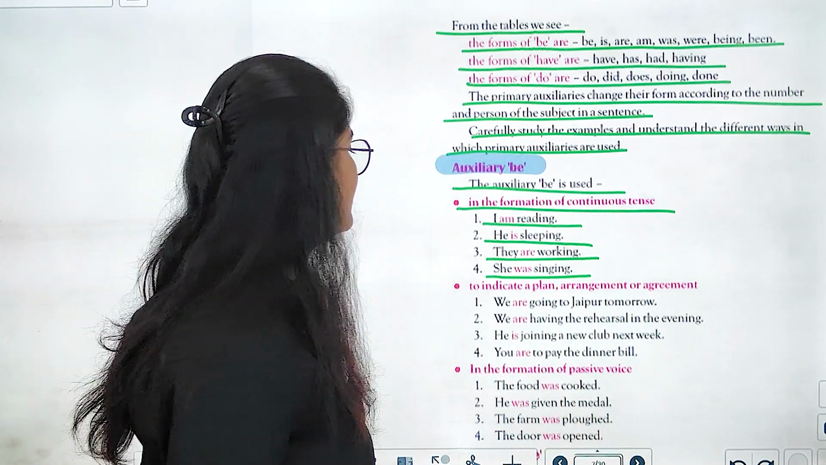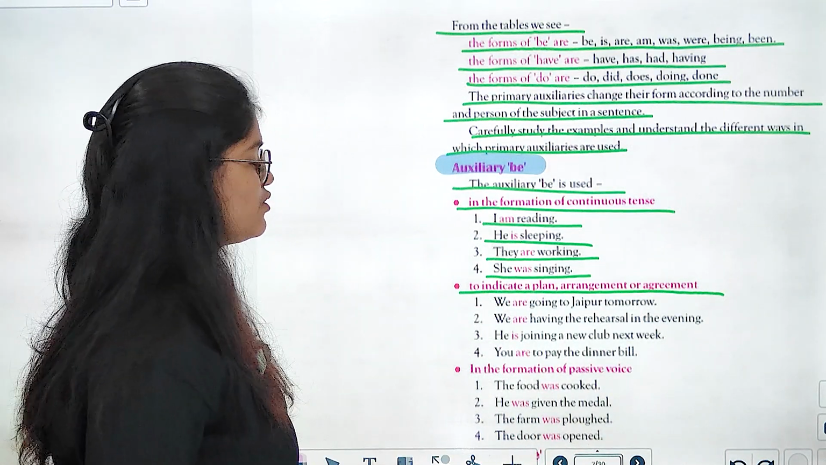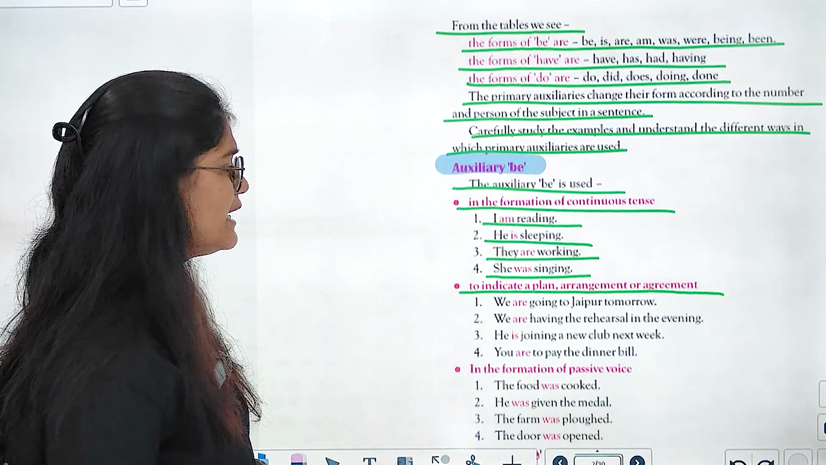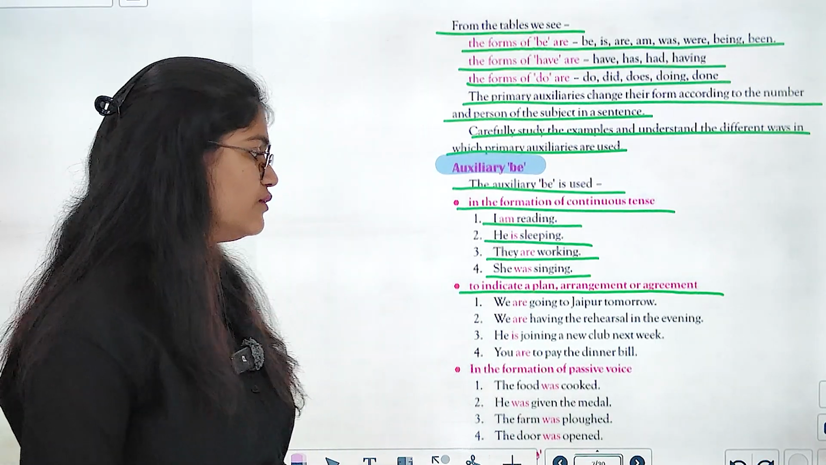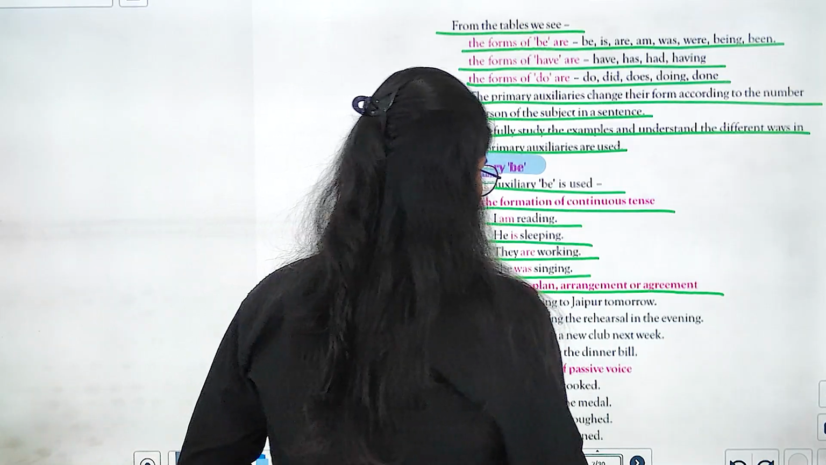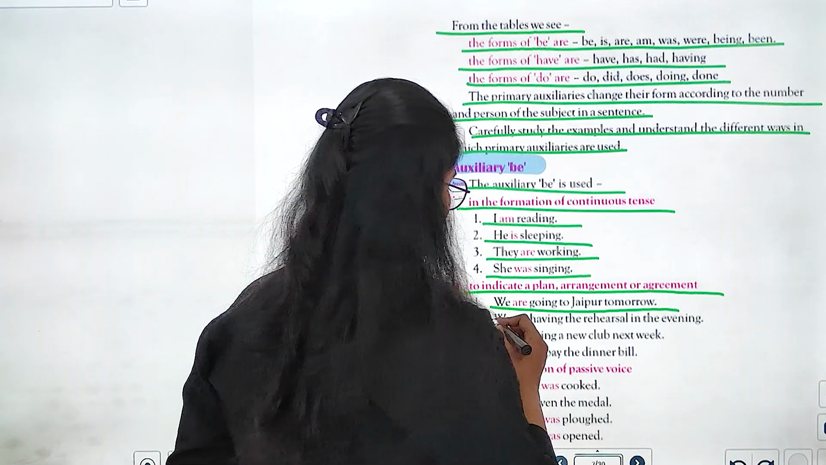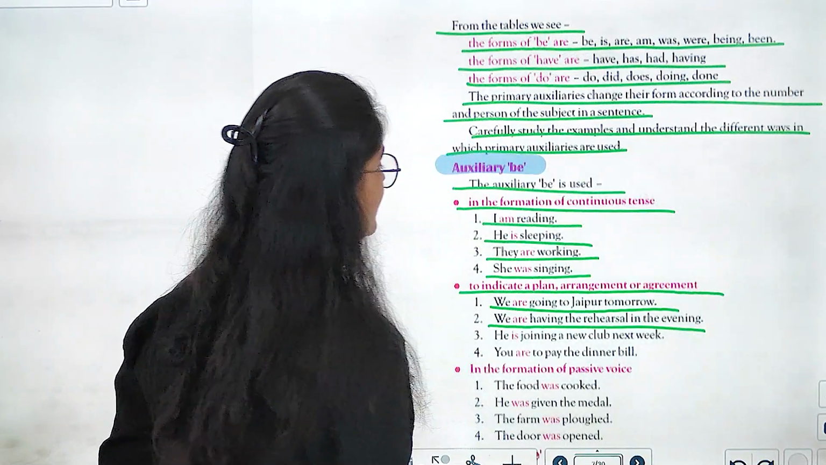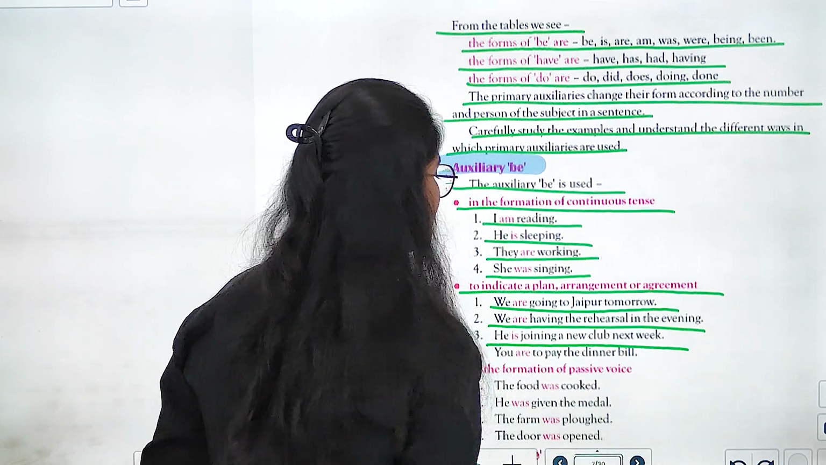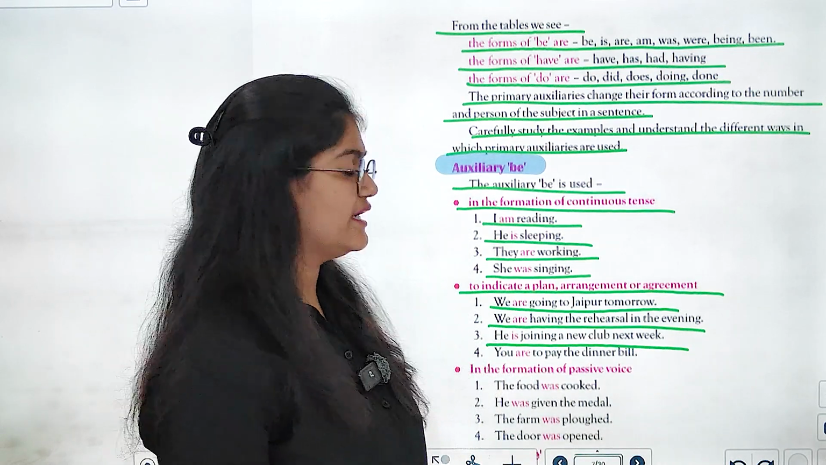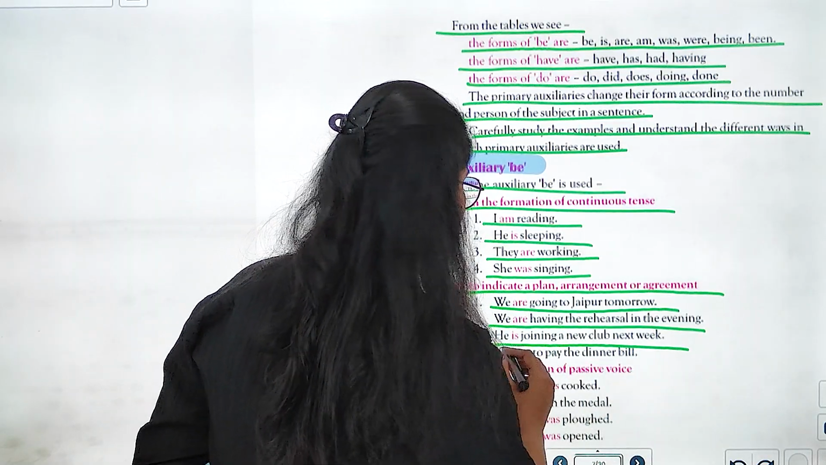Right? Next, to indicate a plan, arrangement or agreement. जब हमें कोई प्लान, कोई अरेंजमेंट या फिर एग्रीमेंट को इंडिकेट करना हो यानी शो करना हो तब. So it is we are going to Jaipur tomorrow. We are having the rehearsal in the evening. He is joining a new club next week. You are to pay the dinner bill.